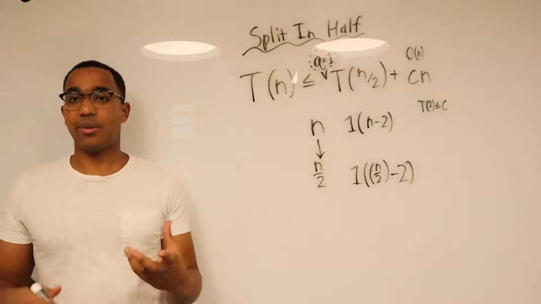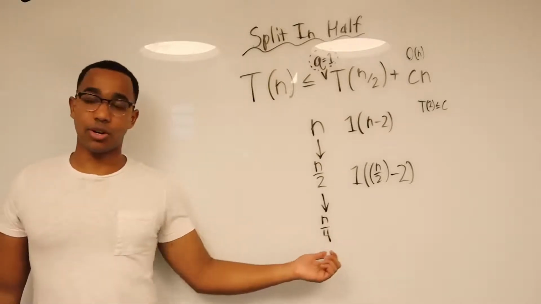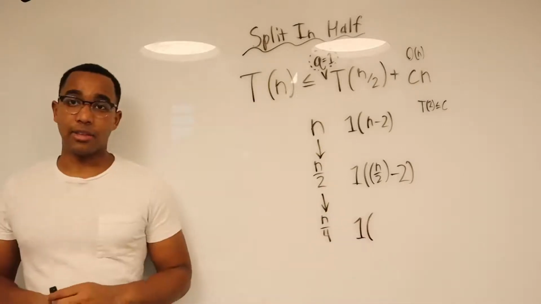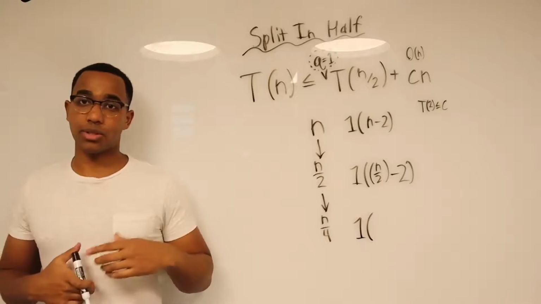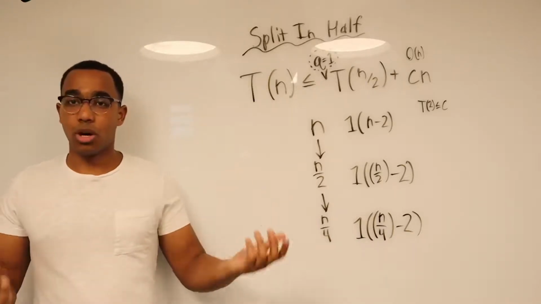And let's do this one more time for it to sink in. N over 4. How many subproblems at this level of the recursive tree? But in this case, it'll just be a linked list. One subproblem. And then the subproblem size is n over 4, and then we subtract 2. And if we really wanted to, this is actually a pretty simple one. We could just draw a summation.